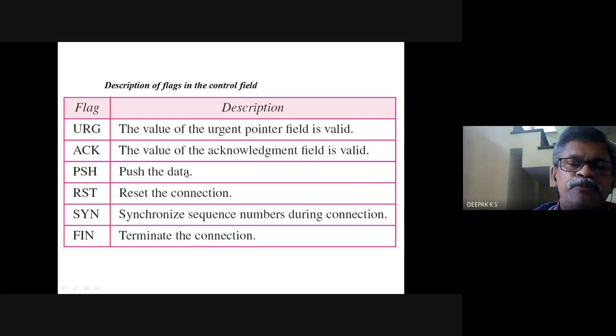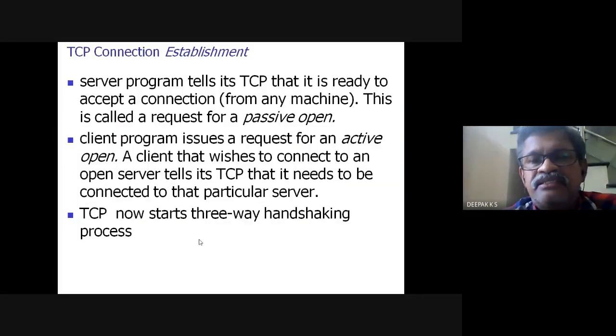Now push is to push the data, reset is to reset the connection. SYN is for starting the connection. FIN is for terminating the connection. So the appropriate flag should be set at the transport layer. Now we'll see this SYN and FIN in the connection establishment.